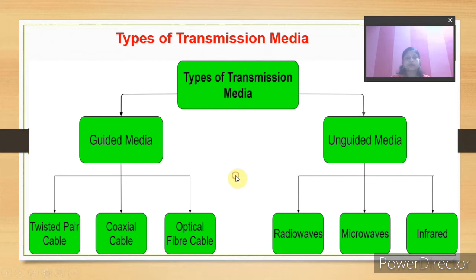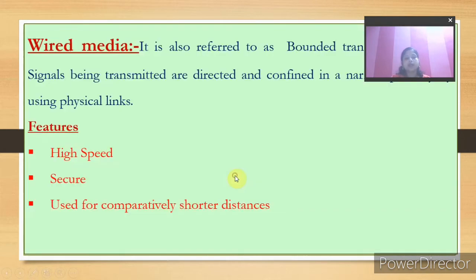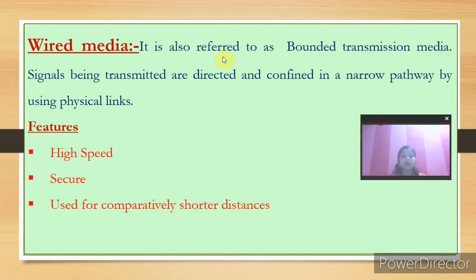Now come to wired media. Wired media is also referred to as bounded transmission media. Signals being transmitted are directed and confined in a narrow pathway by using physical links.